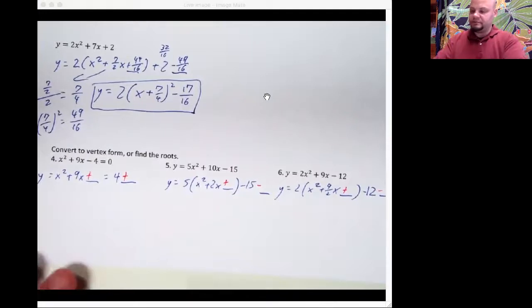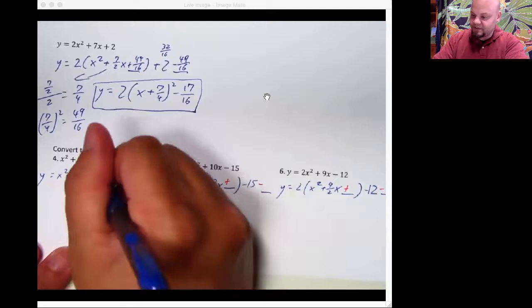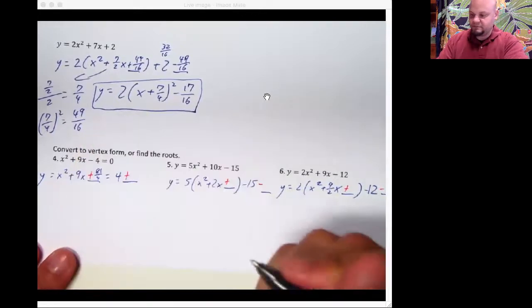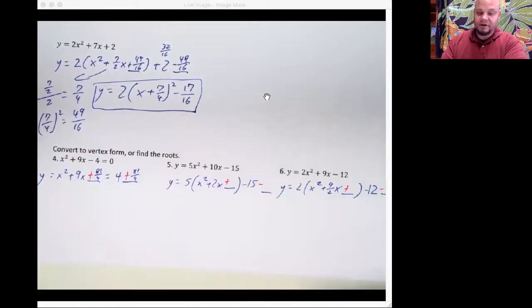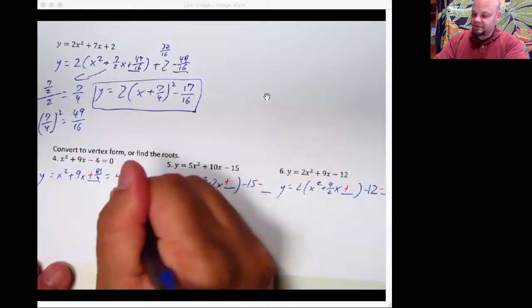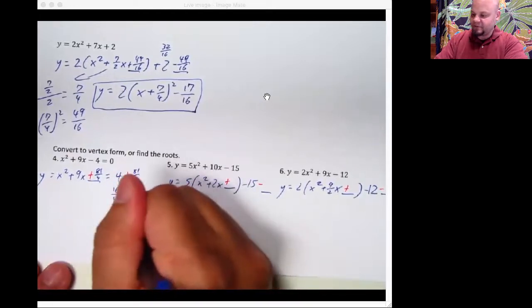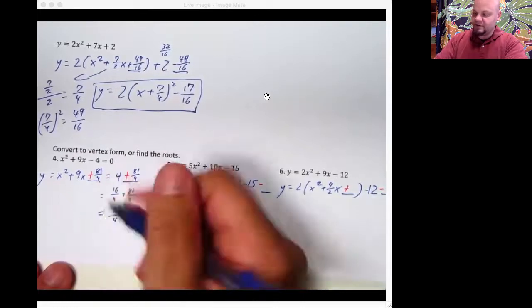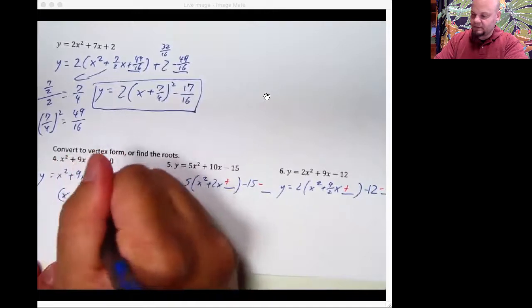Now from there, you would divide 9 by 2. And then you'd square that. That's going to give you 81/4. Which is probably not what you wanted. 4 is really 16/4. So that'll be 97/4. Over on this side, you've got x plus 9 over 2 squared.